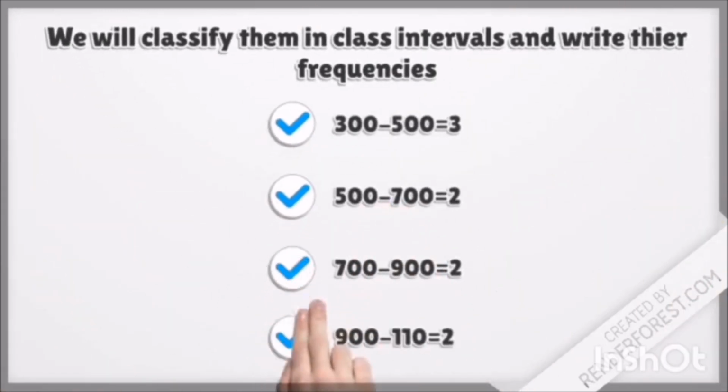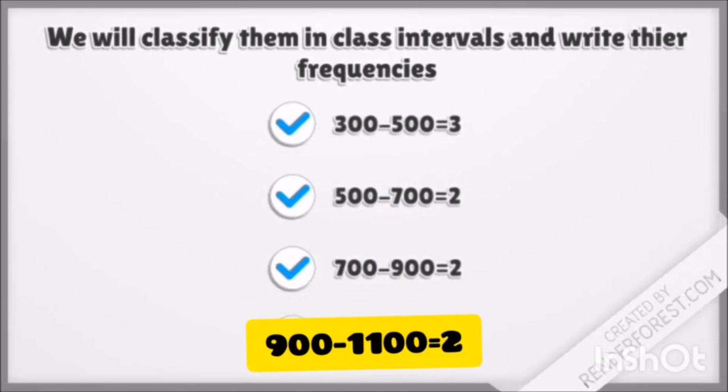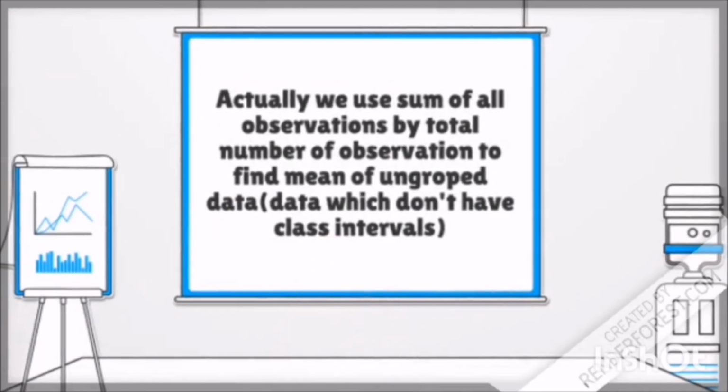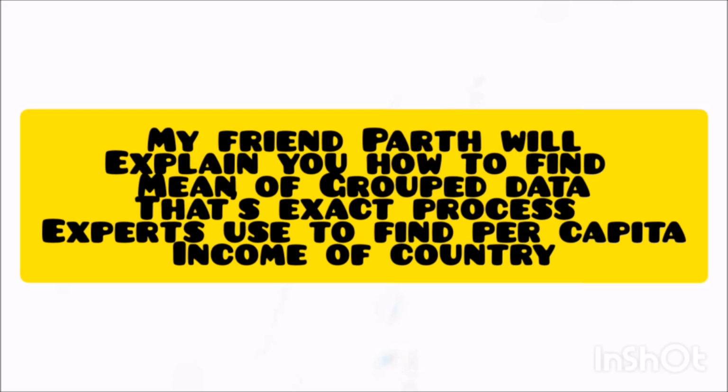We will classify them in class intervals and write their frequency, such as 300 to 500 equal to 3, 500 to 700 equal to 2, 700 to 900 equal to 2, and so on. Actually, we use the sum of all observations divided by the total number of observations to find the mean of ungrouped data. Now my friend Path will explain how to find the mean of grouped data. That's the exact process used by experts to find per capita income.